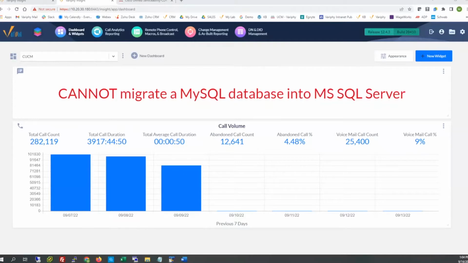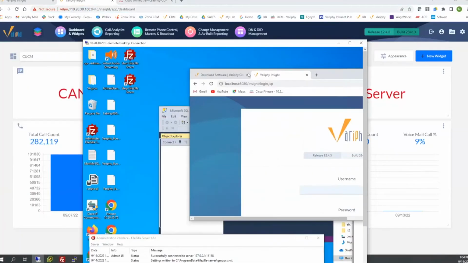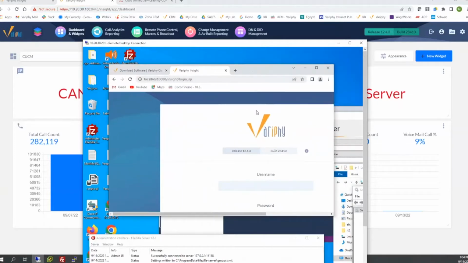What I'm going to do is illustrate and demonstrate exactly how to take this .180 Verify Linux lab of mine and migrate over to a Windows box that I have. I already have a Windows RDP open here with a shell installer of the Verify Windows installer. So we'll get to that in a moment.